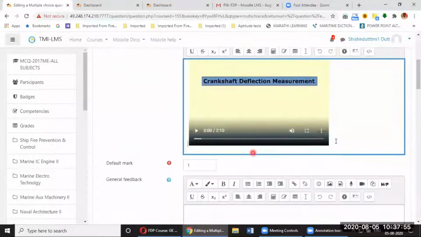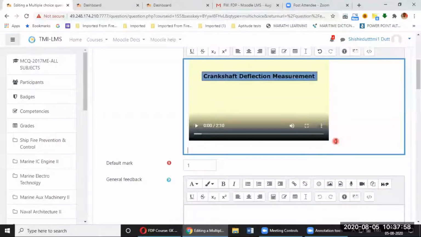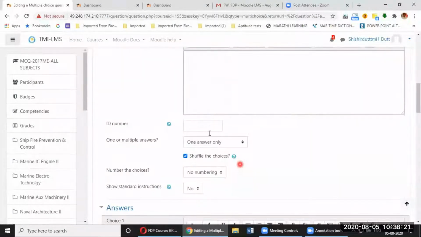At the bottom, I can put up a question, or on the top, I can put up a question. In the above video, the crankshaft deflection is being taken by which of the following devices, let us say. Then I can put up some question over here, and the answers I can put up over here.